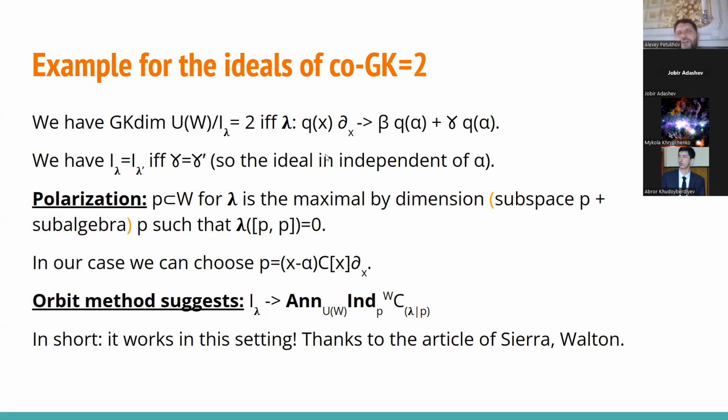But it turns out that this value beta doesn't affect anything, and when we act on this sort of differential geometric data by the group of diffeomorphisms, we can send one such gadget to another one if and only if the coefficient behind q prime of alpha is the same for two such gadgets. Okay, so this is the story about primitive Poisson ideals.